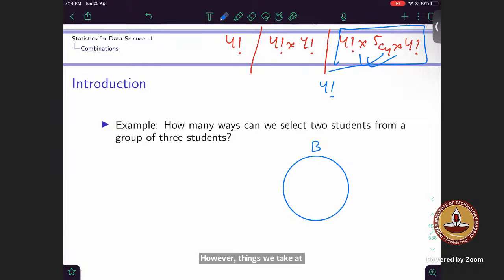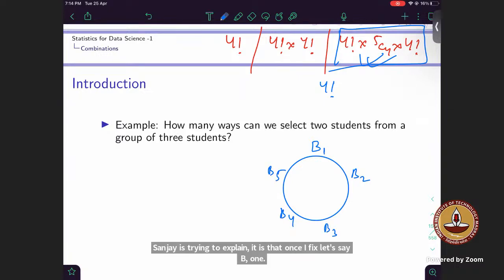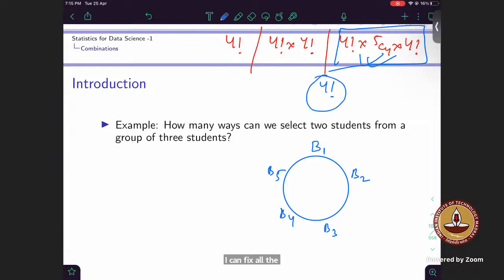Hold on. There are 5 boys, so there should be 5 gaps between them. Whatever Sanjali is trying to explain is that once I fix, let's say B1, I can arrange all the boys, right? So once I fix all the boys, that can be done in 4 factorial ways. How many gaps will there be, Sanjali? 1, 2, 3. So 5 gaps.